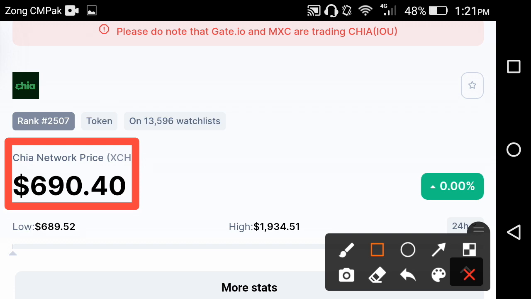What should you do at this time, friends? I think you are also in the loss, so you should hold your coin at this time, friends. Maybe in the future it can take a jump. Because you are also in the loss, please don't make this mistake at this time. It's time to hold your coin, friends.